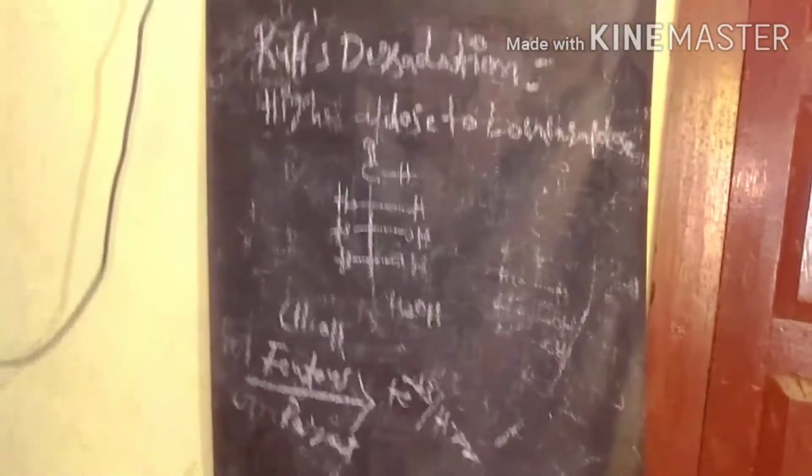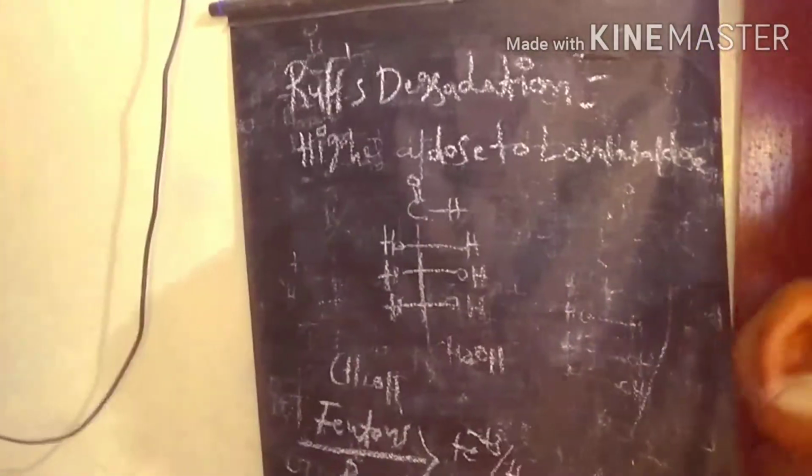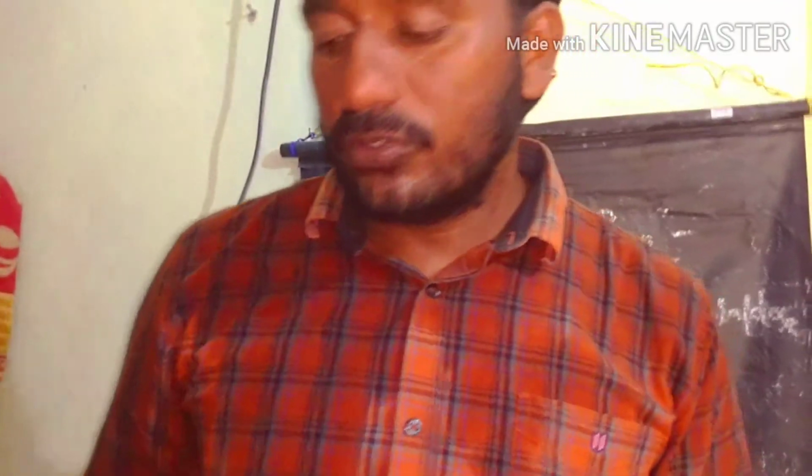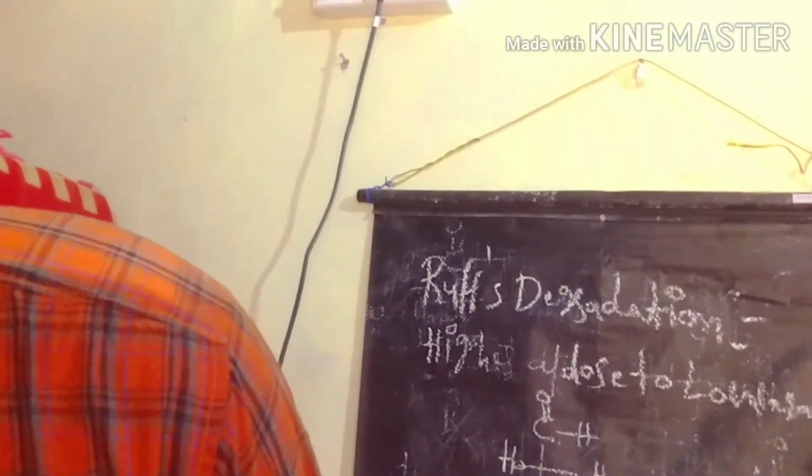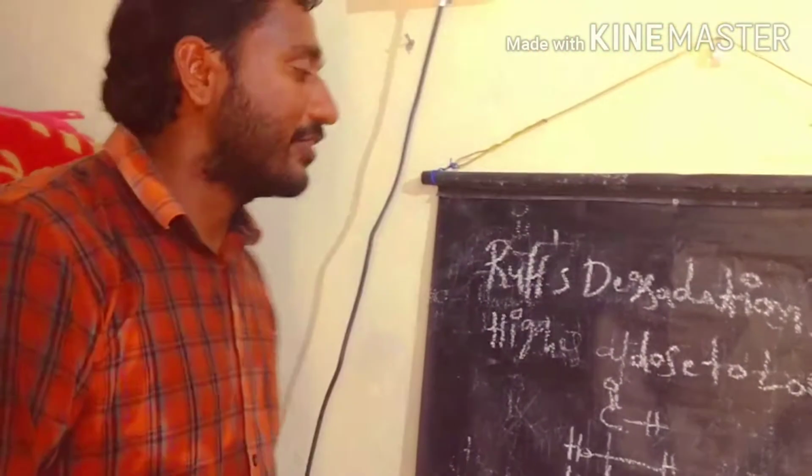So we start with the reaction of D-glucose to D-fructose. First of all, it is also a very simple reaction involving osazone preparation. After that, the osazone can be hydrolyzed in acidic medium.